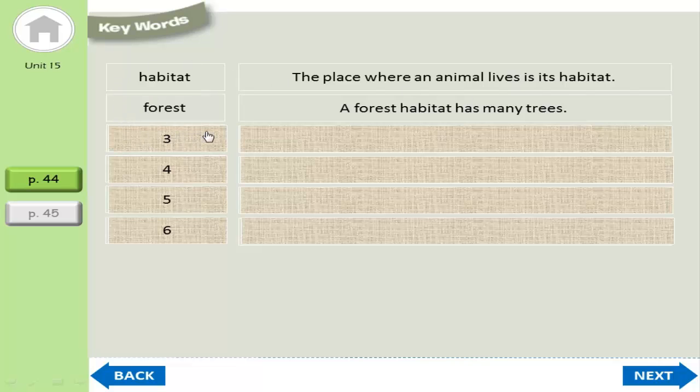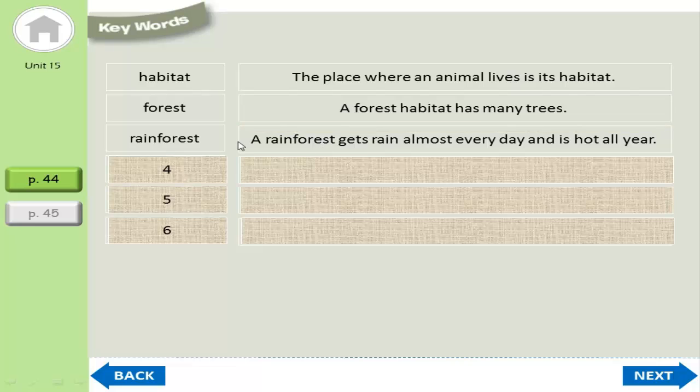And the third keyword that you have to remember is the word rainforest. What does rainforest mean? And here is an example. A rainforest gets rain almost every day and is hot all year.